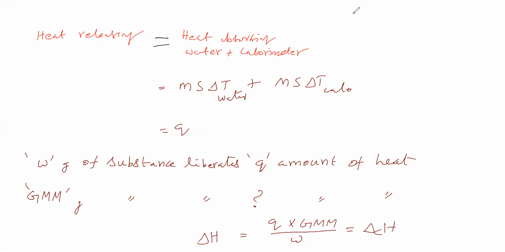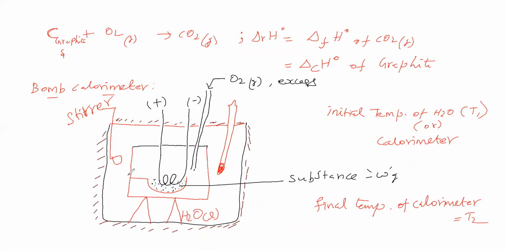No, we cannot say it is enthalpy of combustion. Why can we not say enthalpy of combustion? In the sense, see the vessel. See this calorimeter. How is this calorimeter? It is closed. It is a closed calorimeter, in the sense it is constant volume. It is under constant volume, but not under constant pressure.